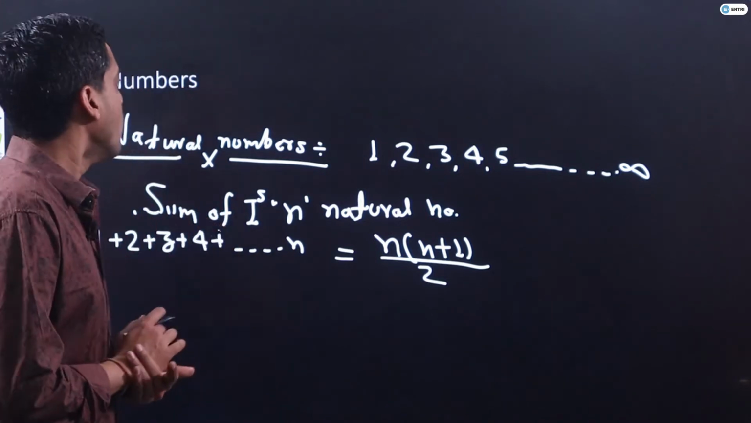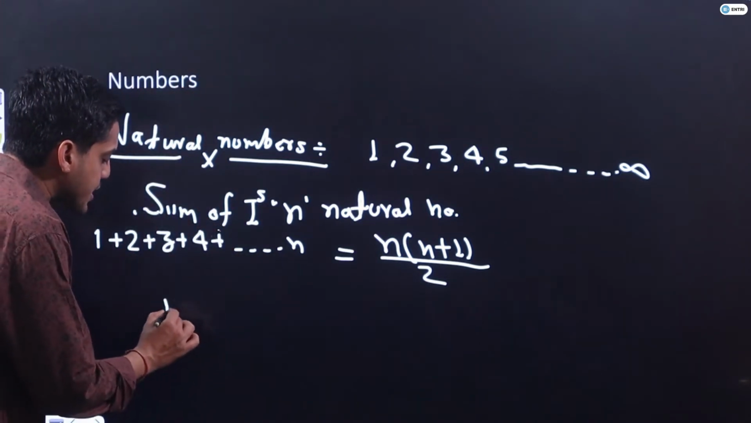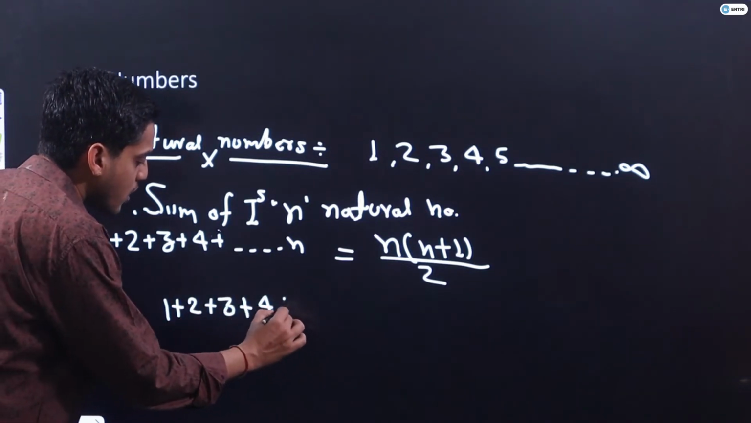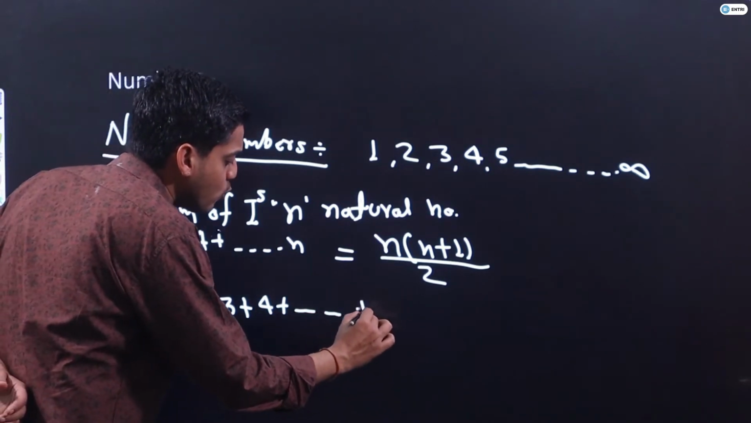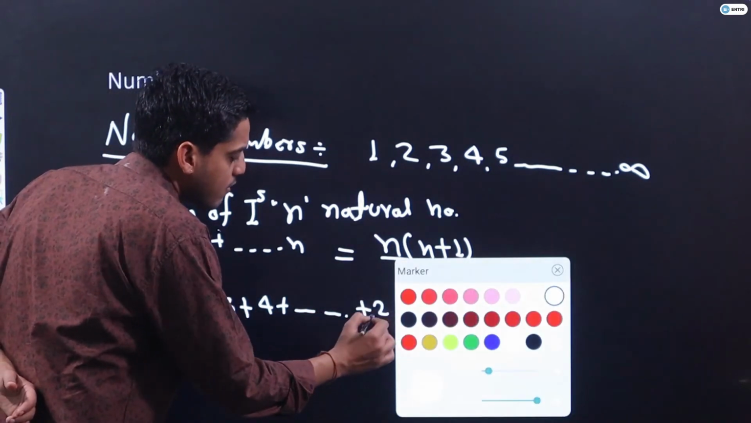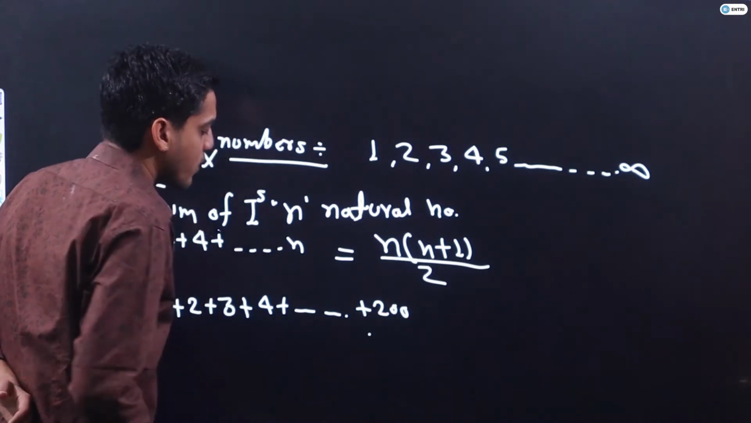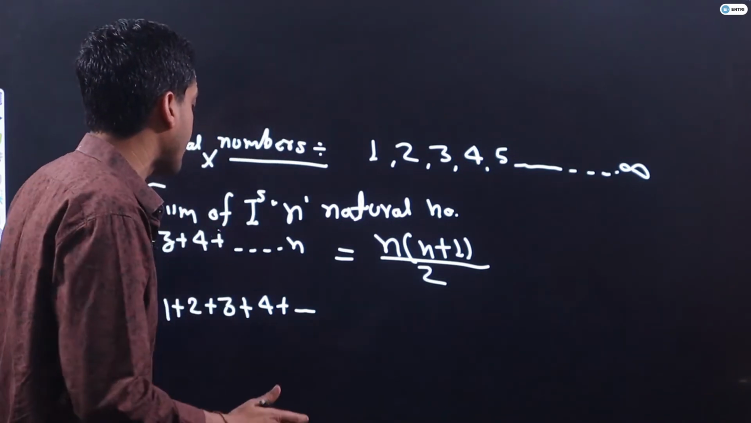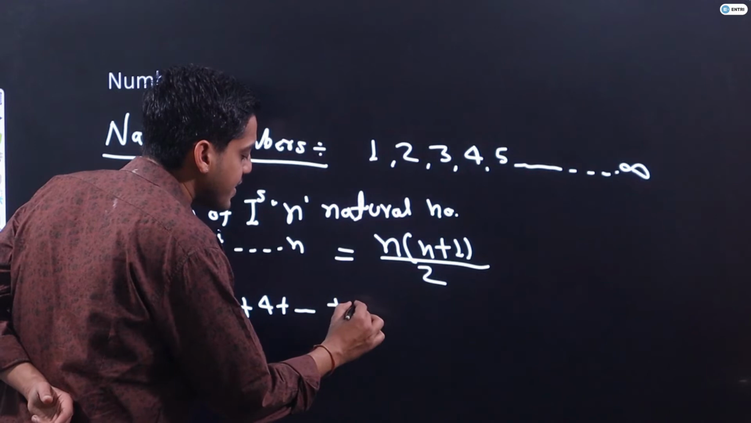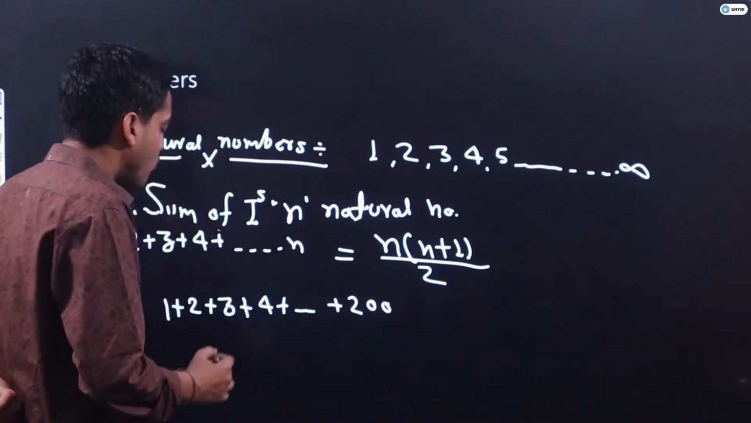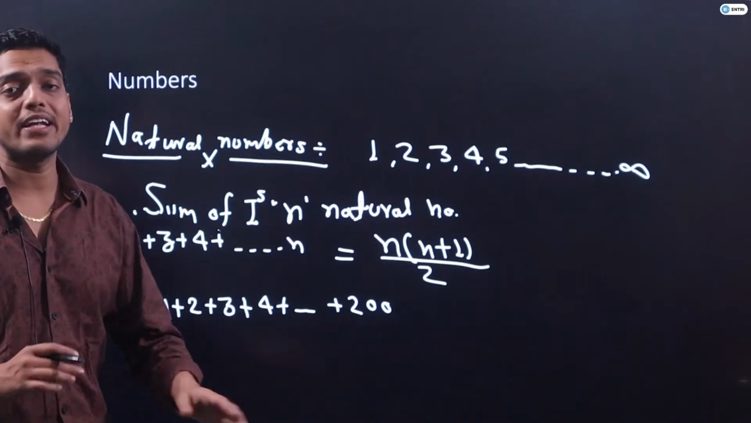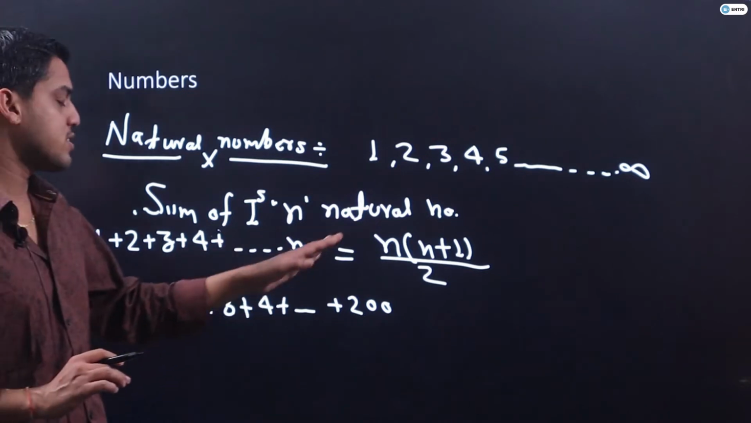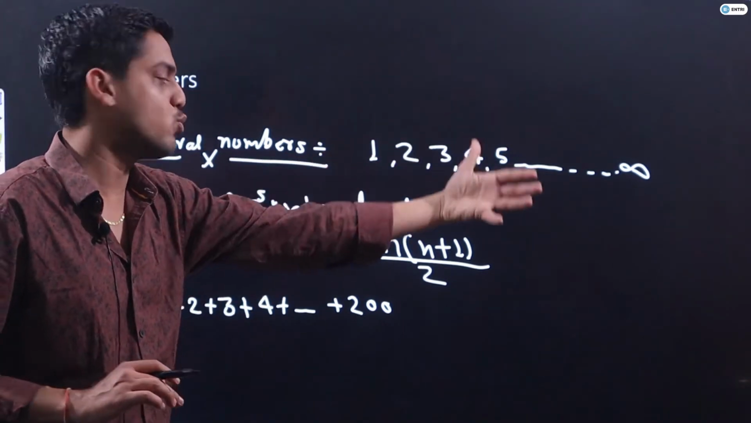For example, if I ask you, what is the sum of this series 1 plus 2 plus 3 plus 4 and so on up to 200? However, we can find this sum with the concept of AP as well, but let's understand the easier approach. What will be the sum of the first 200 natural numbers, 1 plus 2 plus 3 plus 4 plus 5 plus 6 and so on up to 199 plus 200?